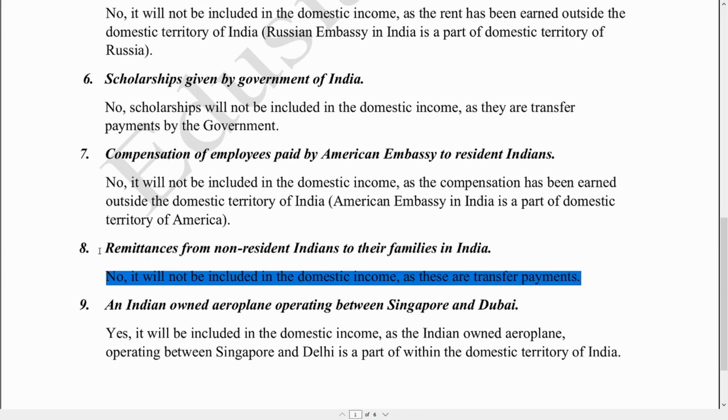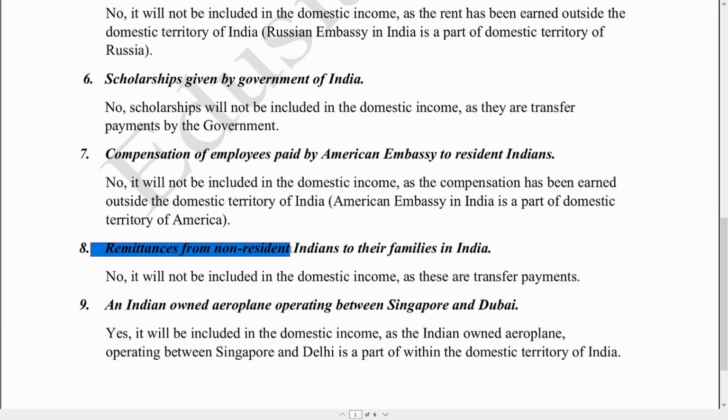Now the statement says remittances from non-resident Indians to their families in India. So precisely the remittances are being received by the families residing in India. No doubt the remittances are being received within the domestic territory of India, but since they are transfer payments, they are not included in the domestic income.